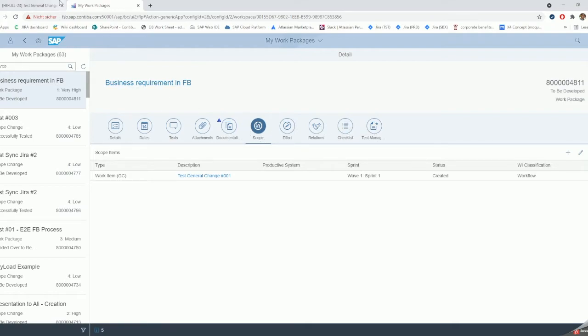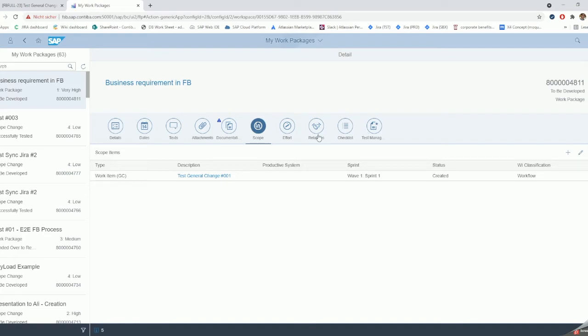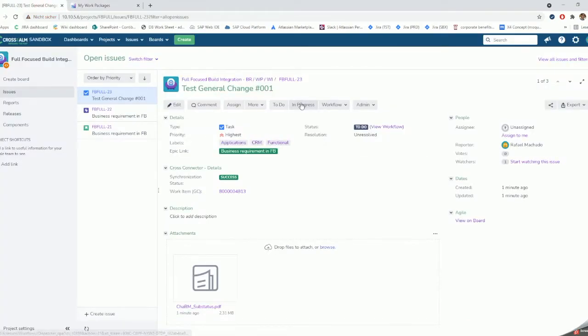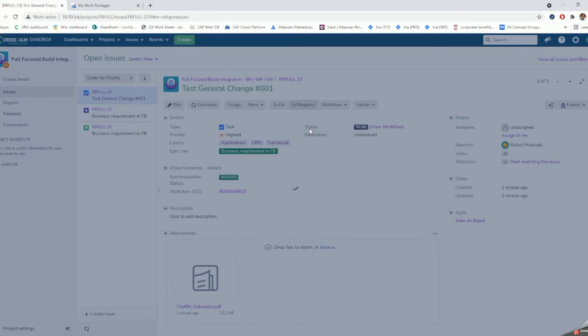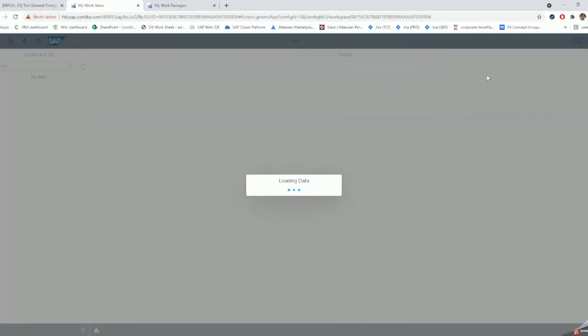My intention now is to synchronize according to the standard focus build process, and the standard focus build process considers that all the changes on the work items, in this case this document, will happen from Jira. So if I set the status to in progress, this must be synchronized to Solman. If I open my document, I will see that the document changed the status to in progress,